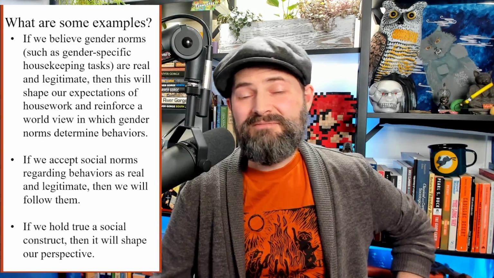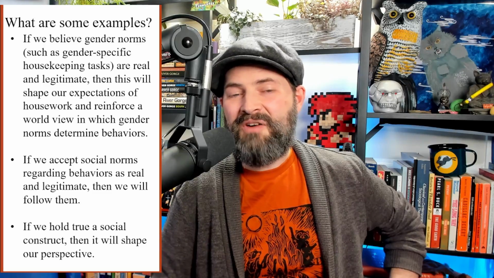How about laws? If we agree as a society that laws are real and that there's a consequence to not following laws, it's amazing how we all more or less follow the rules. If we define laws as real and we understand there's a consequence of breaking them, then we shouldn't be surprised that, lo and behold, most people will follow those laws. Now, if it gets to a situation where maybe those laws aren't being reinforced, such as lots of car robberies happening in a particular city and no one's doing anything about it, we don't necessarily feel those laws are legitimate anymore, and people stop following them. So there again, we see the Thomas Theorem. If we define situations as real, they're real in their consequences.